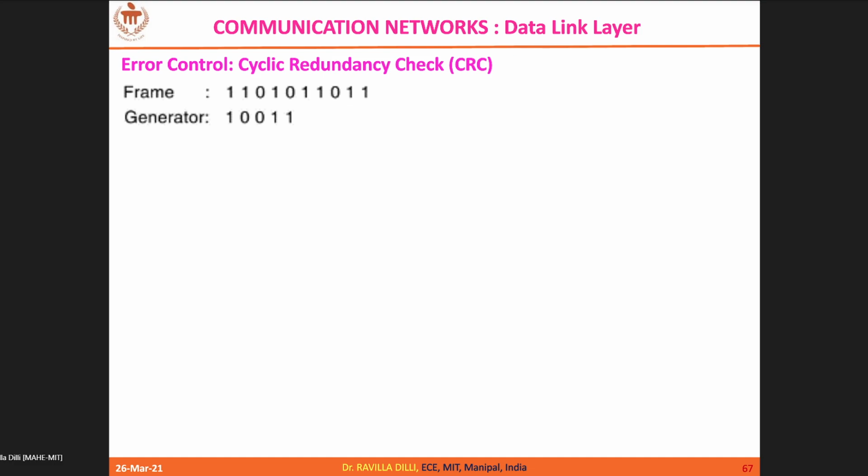00110101 001. Fine. Next is 1 bit. I'm going to get it from the dividend. For every iteration, you have to get 1 bit from the dividend. 10011.